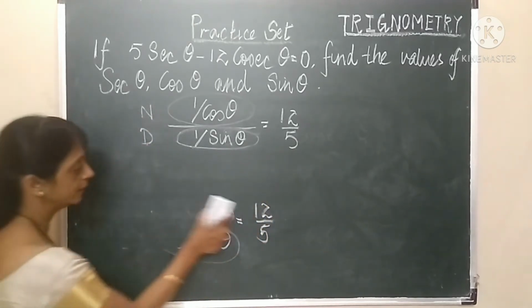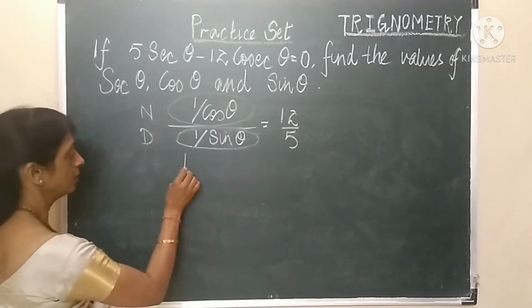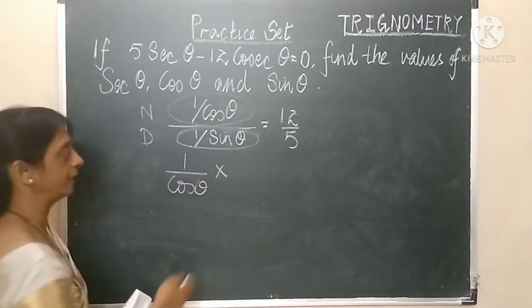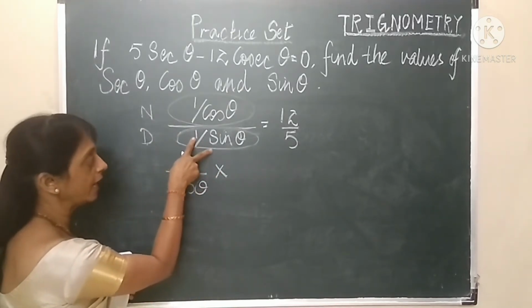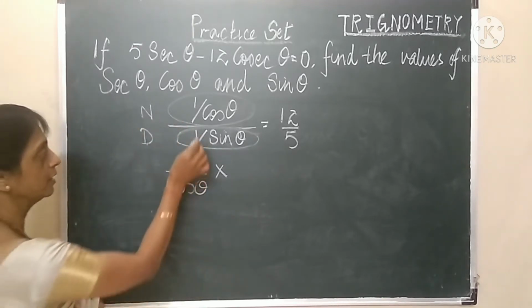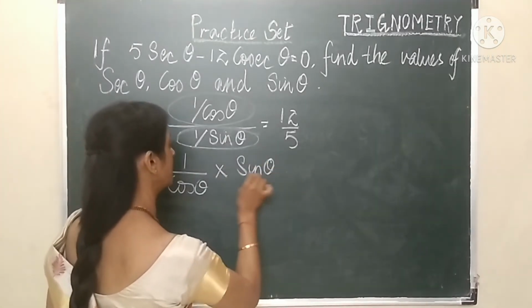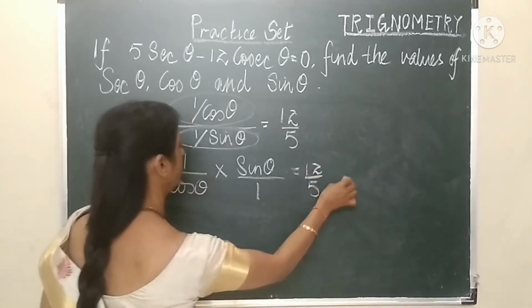Again, if we see children, this is the numerator and 1 upon sine theta is the denominator. So let's move on with the calculations. Numerator fraction as it is, 1 upon cos theta. Division, change it to multiplication. When division changes to multiplication, we write the reciprocal of the fraction which is in the denominator. So 1 upon sine theta will be written as sine theta upon 1, which is equal to 12 upon 5.